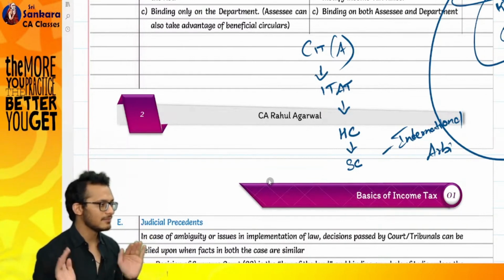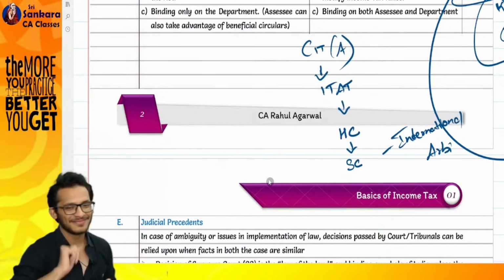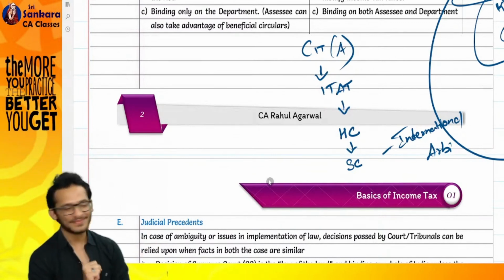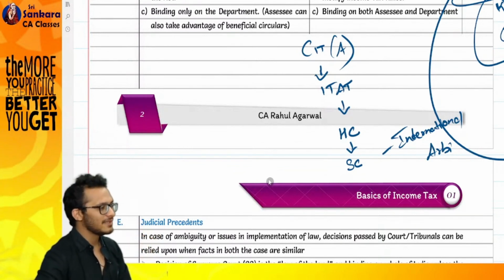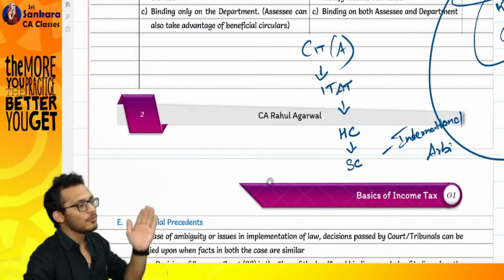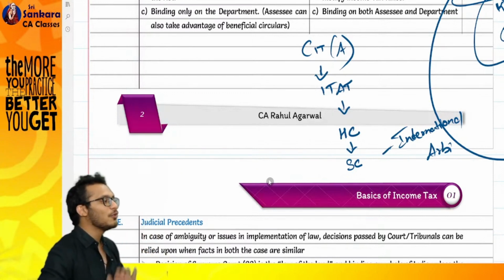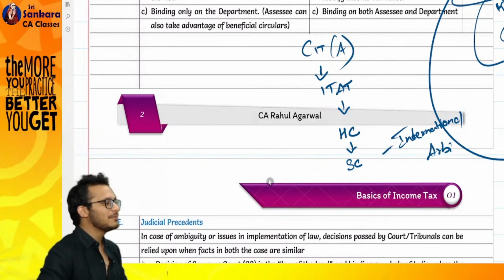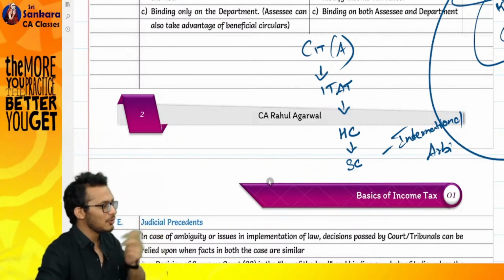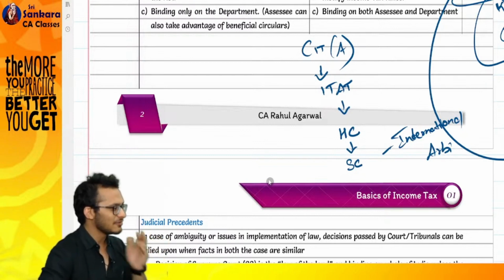Is it clear? Have we established your foundation back? Your foundation is established from my side. Whatever you have done wrong in the foundation is what I've rectified right now. From now, I will tell you what you do in inter is wrong. From now, what I'll tell you is the balance 7 subjects, 7.5 subjects. I'm doing only half of the subject. The balance 7.5 subjects, what you learn that is wrong is what I'm going to discuss.